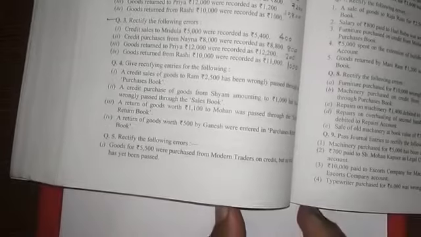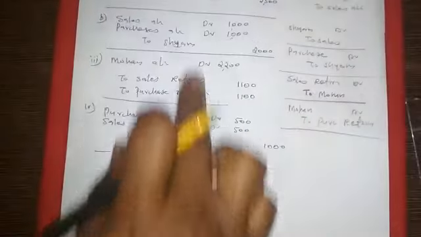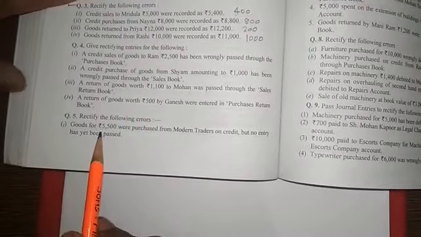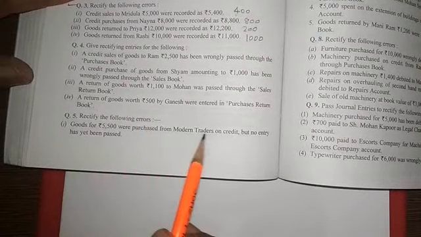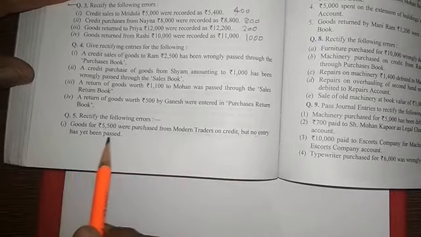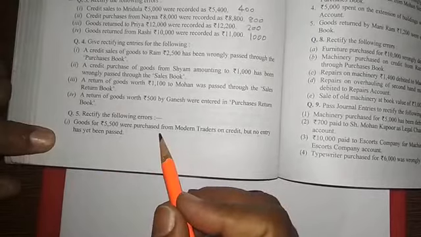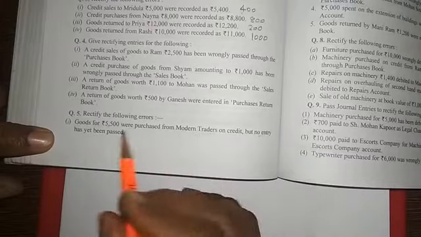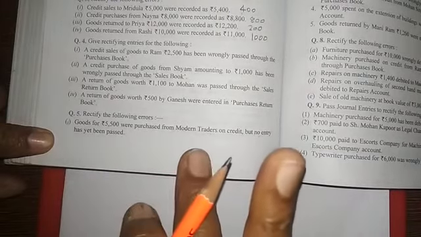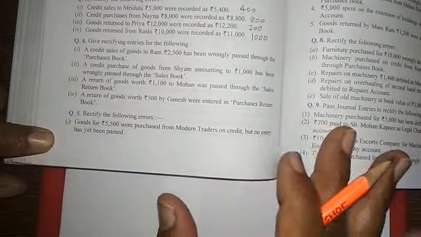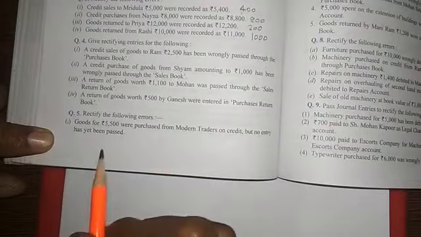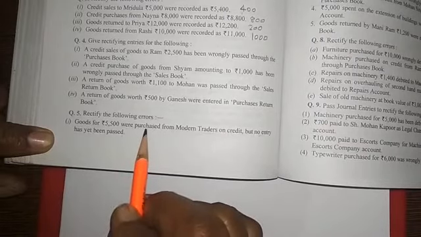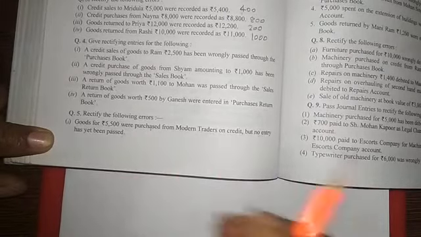Okay, the fifth one I am just explaining only. I will not give the entries; I will explain. You can listen carefully. Goods for rupees 5,500 were purchased from Modern Traders on credit, but no entry has yet been made. So write only the purchase entry. What is the entry for purchases? Purchases account debited to Modern Traders. Nothing is written, no wrong entry also written. So only that entry we need to pass. The answer will be purchases account debited to Modern Traders.